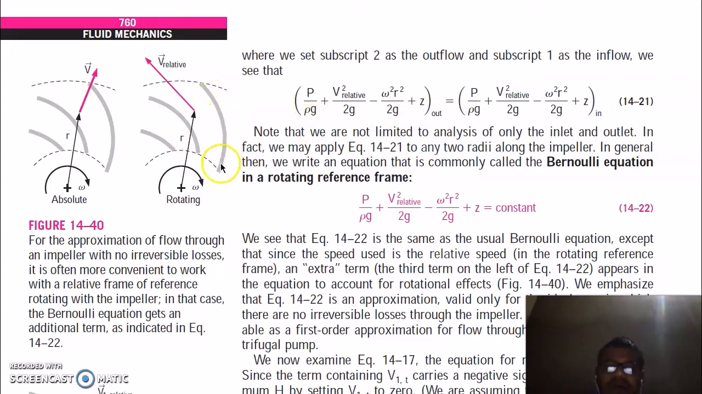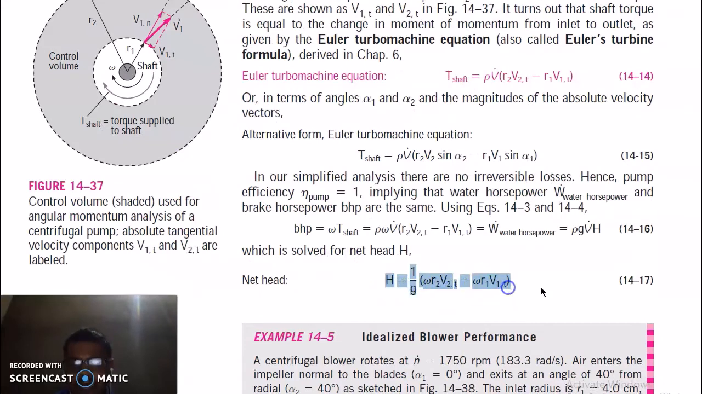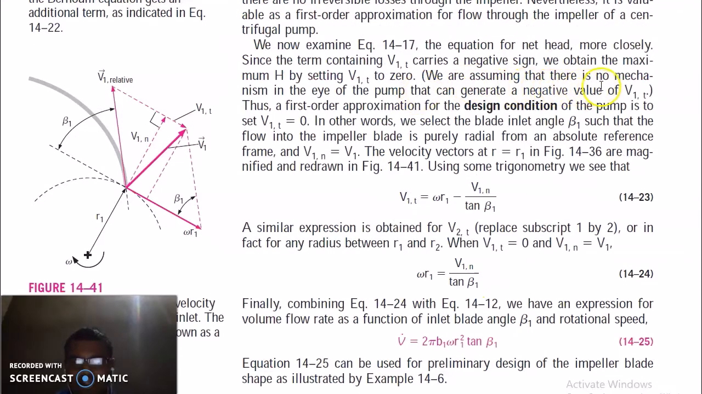There are infinite numbers of points on the impeller, and you can use it for a finite number of points. Now this extra component here is for the rotational effect, because since we are using relative speed here, this extra term appears in the equation to account for rotational effects. Now this is the equation you have. If you have to obtain maximum head, you have to make this term 0, which is our design criterion. We are assuming that there is no mechanism in the eye of a pump that can generate a negative value of V1T. Thus the first order approximation for the design condition of the pump is to set V1T to 0.